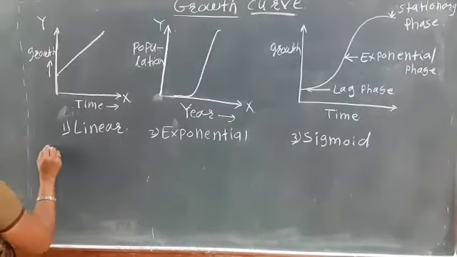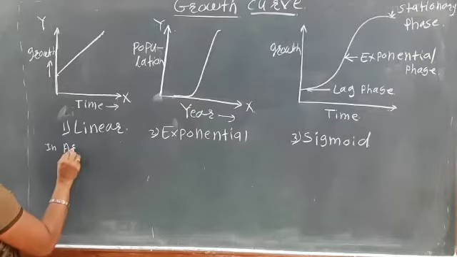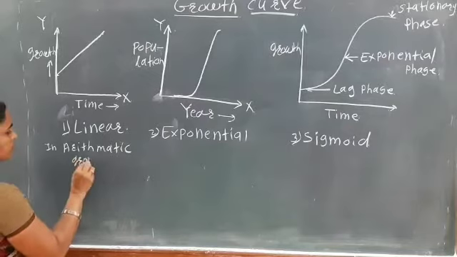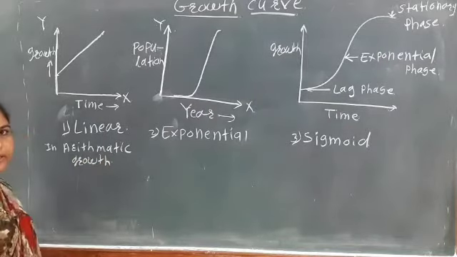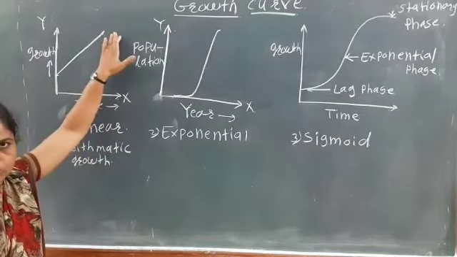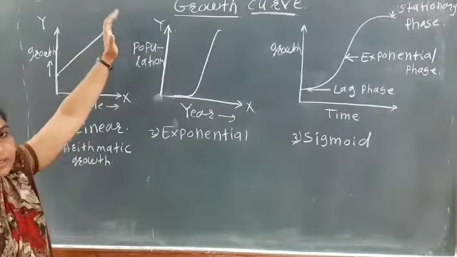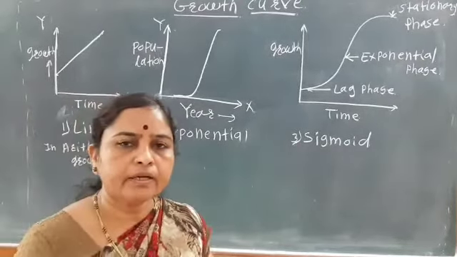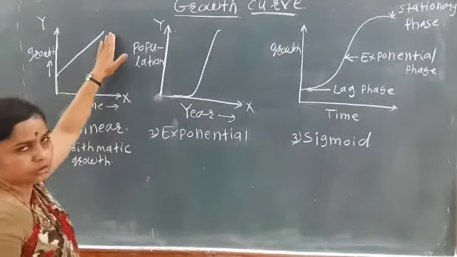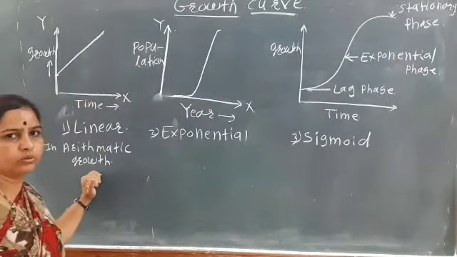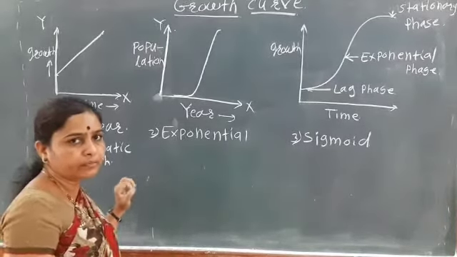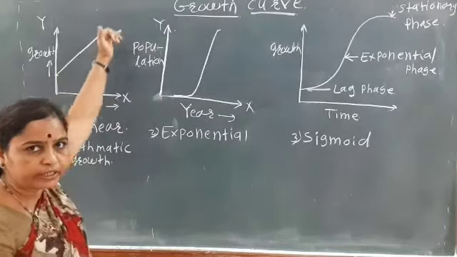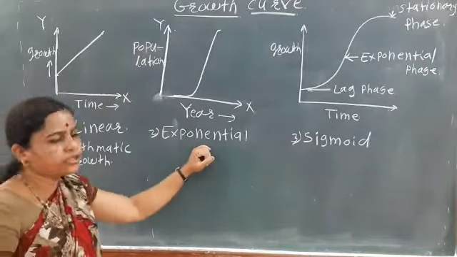We have seen already how the arithmetic growth is. In arithmetic growth the linear growth curve occurs, where there is only increase in the length of the root or the shoot. Okay, we have seen in last lecture how the arithmetic growth and the geometric growth is. And then another is the exponential growth curve.